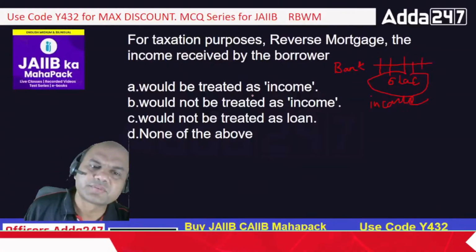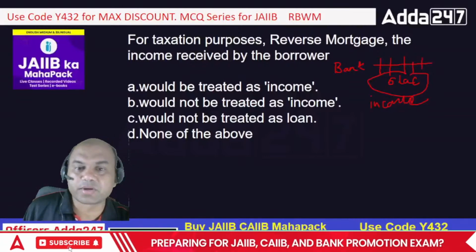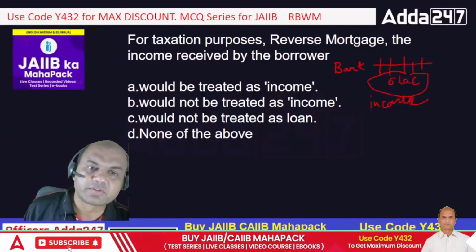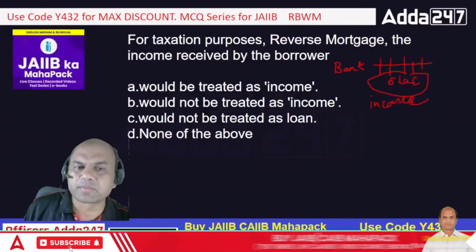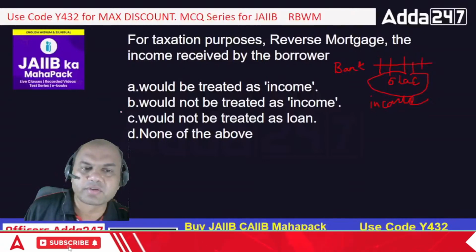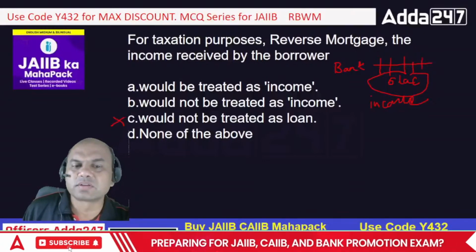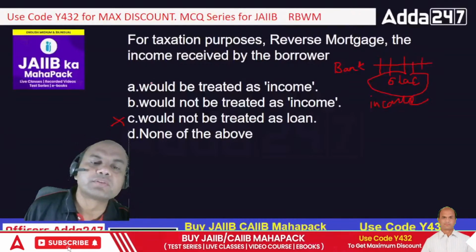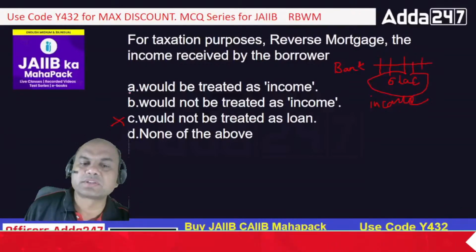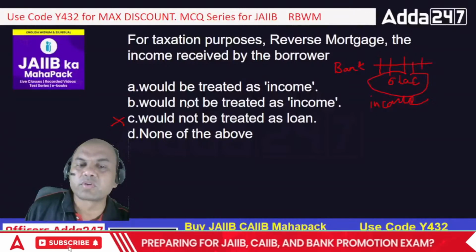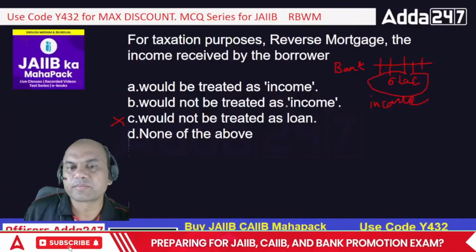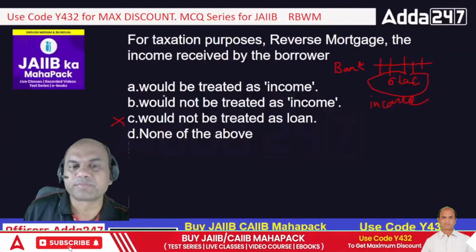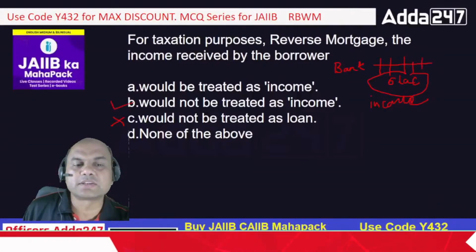So what do you say? Would it be treated as income, because after all I am receiving some money? Let me give you a hint. The answer is either A or B. Would not be treated as a loan, so that is wrong. Now A or B: would be treated as income or would not be treated as income? It would not be treated as income.